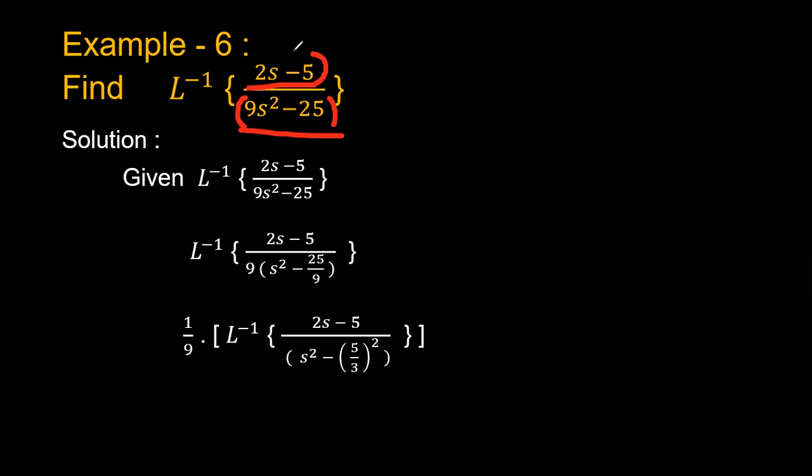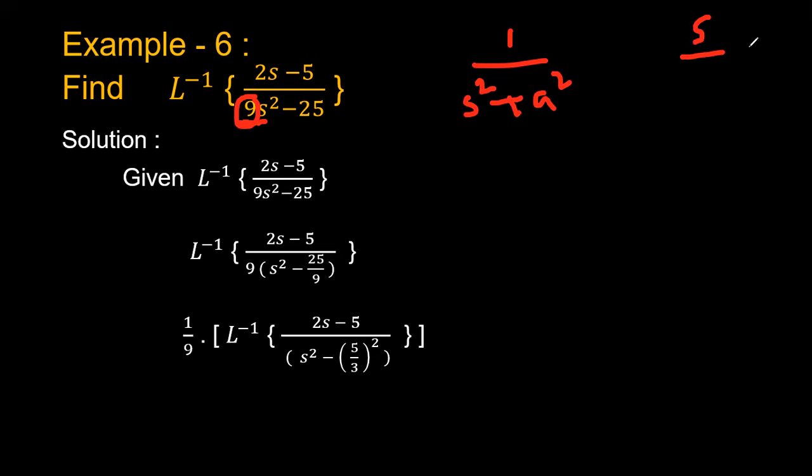The numerator contains two terms and the denominator contains one term. Based on that, you can divide the function into two terms. In the denominator, if you see the s square coefficient, it is 9. But its value should always be 1 here. Why? Because if you carefully observe the formulas, we have s square plus a square, or s by s square plus a square, so the s square coefficient will always be 1. But here we have the value 9.